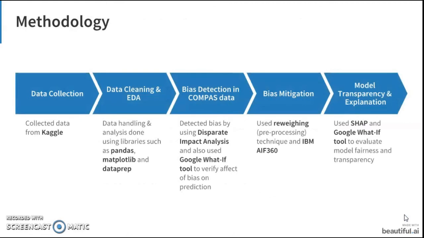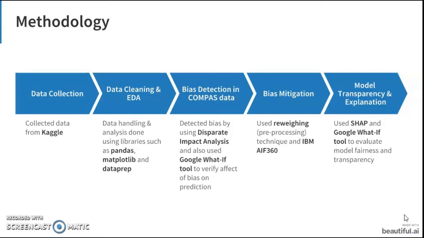So we started working on this. We collected the COMPAS data from Kaggle and cleaned it using Python libraries and then detected the presence of a bias in the dataset. Now we had to somehow remove the bias. We chose reweighing technique to do so.